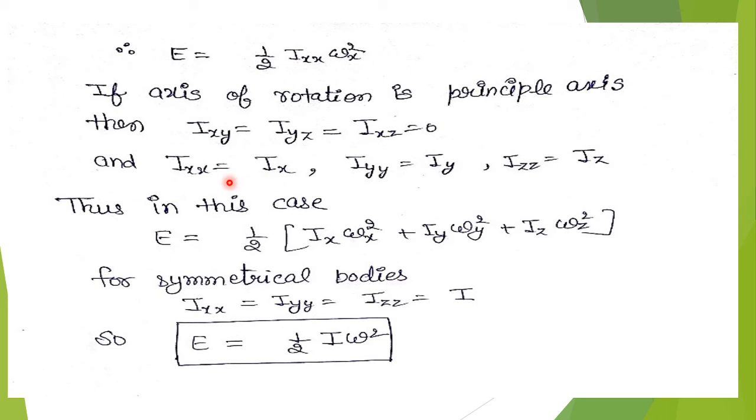So we can write the rotational kinetic energy E equals half Ix omega x square plus half Iy omega y square plus half Iz omega z square. For symmetrical bodies, Ixx, Iyy and Izz can all be written as I. So the rotational kinetic energy in terms of moment of inertia is E equals half I omega square.